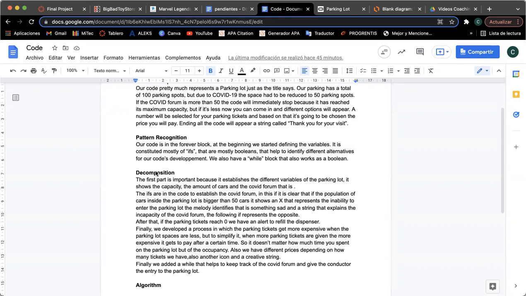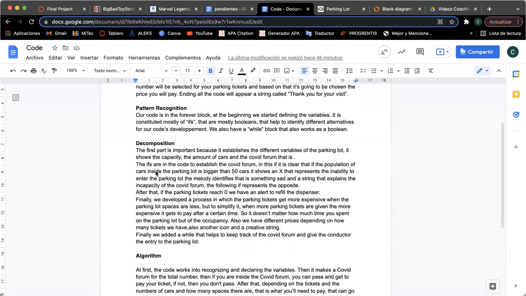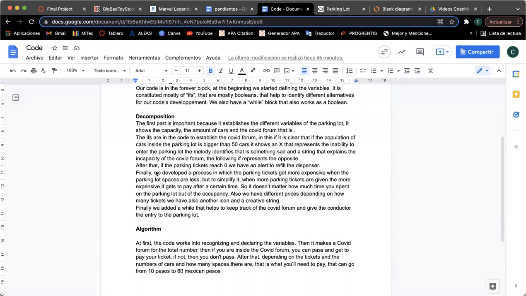Then a melody will identify that it is something sad and that you can't enter, and a string will show that and explain the incapacity of the COVID form. Then after this, the following if will represent the opposite, so completely positive. And after that, if the parking tickets reach zero, we have an alert to refill the dispenser.